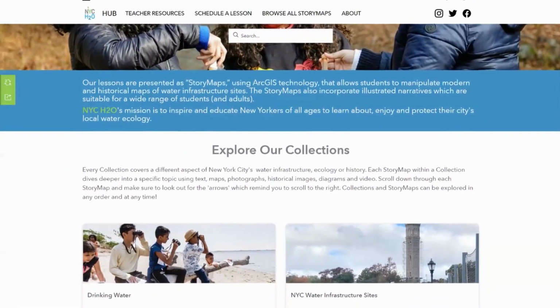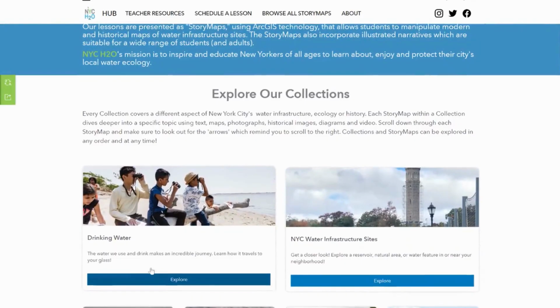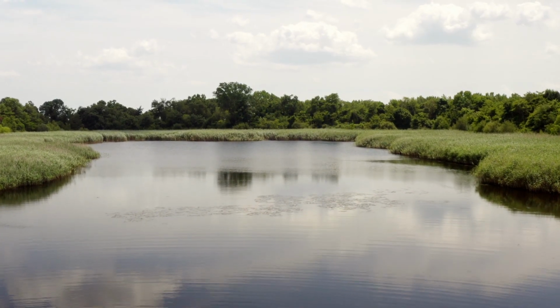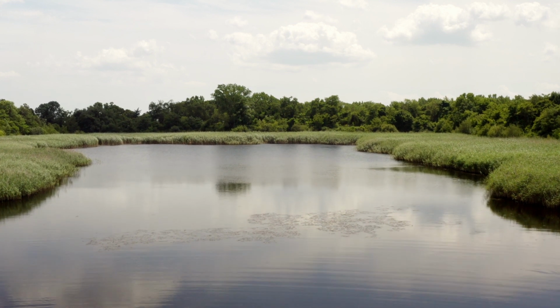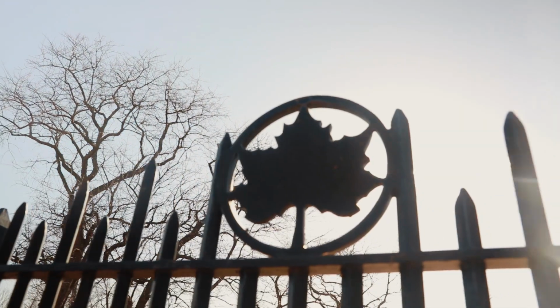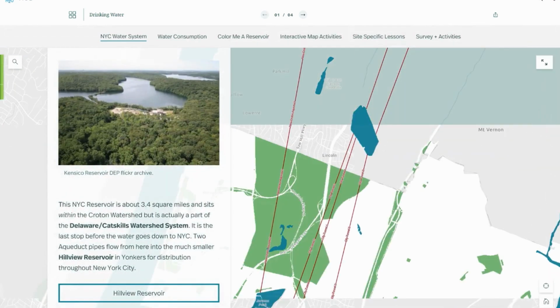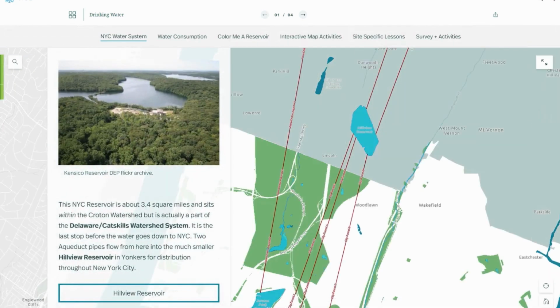Our lessons on the New York City water system are presented as StoryMaps. StoryMaps allow for narrative, GIS, and multimedia tools to be combined in novel ways to tell a story interactively. So what is GIS, and why use it? Geographic Information Systems, or GIS, is used to analyze and display map data.